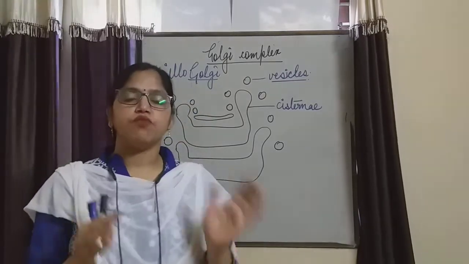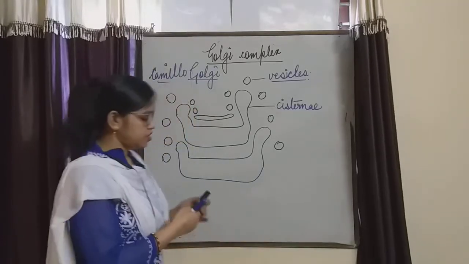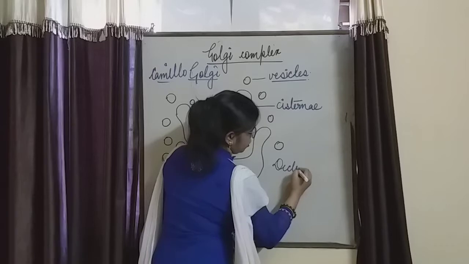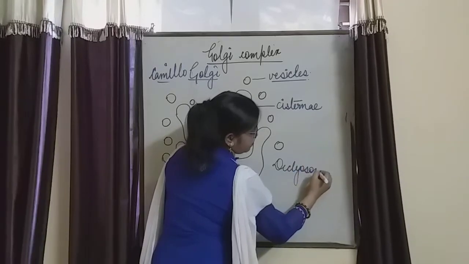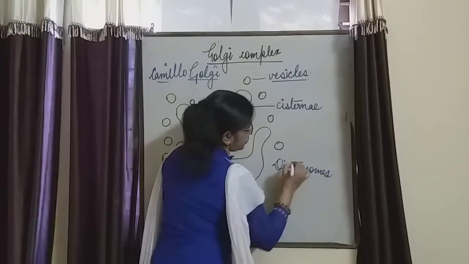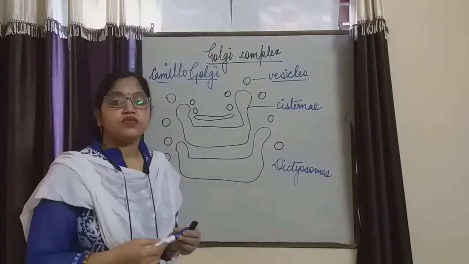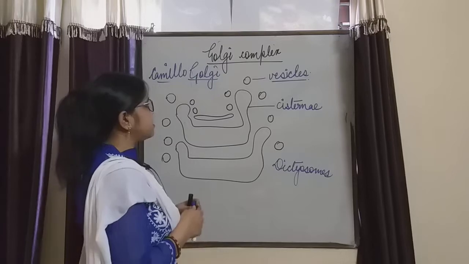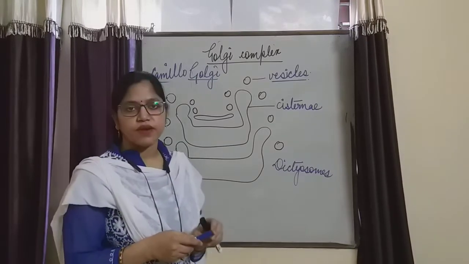Golgi should be in capital letter. It is present in both animal cells and plant cells. In the plant cell, it is known as dictyosomes. If you haven't written it in the copy, you may write from here. In the plant cells, the Golgi apparatus is said to be dictyosomes. In the animal cell, it is said to be Golgi complex.